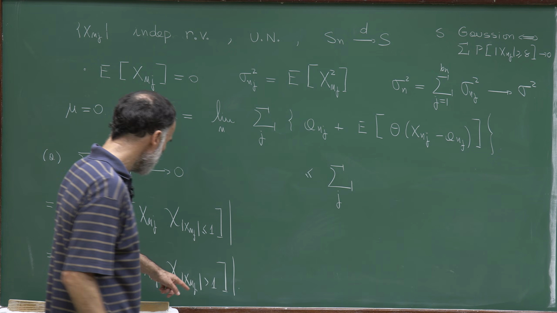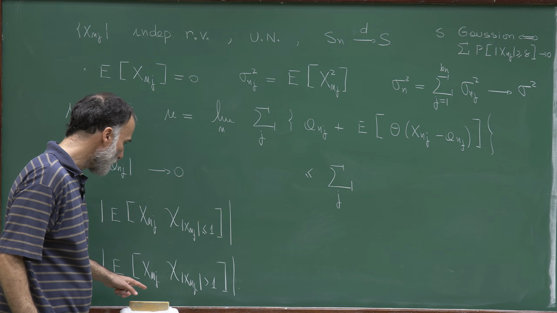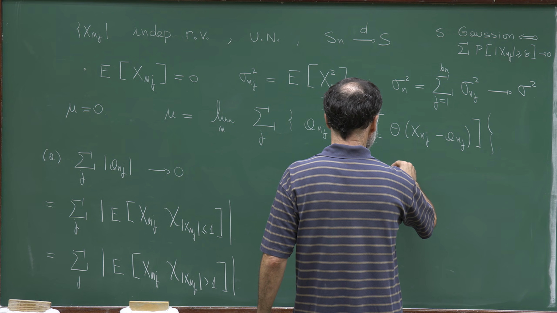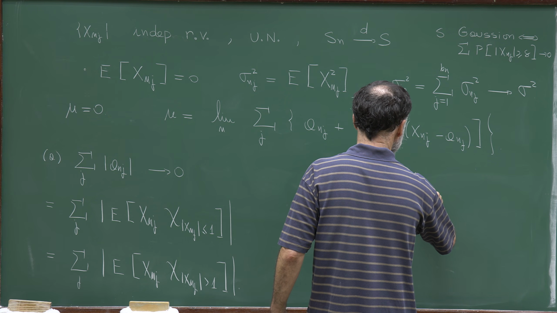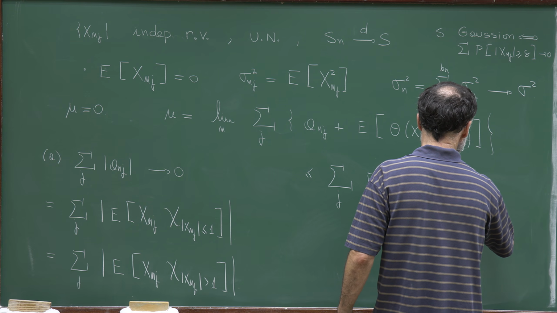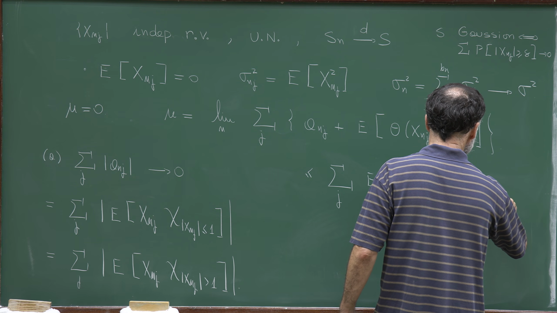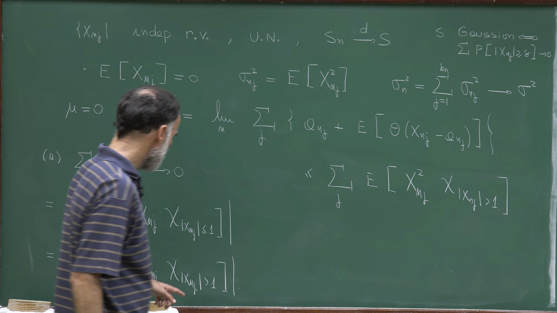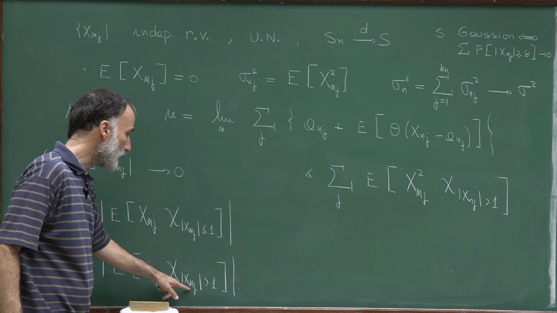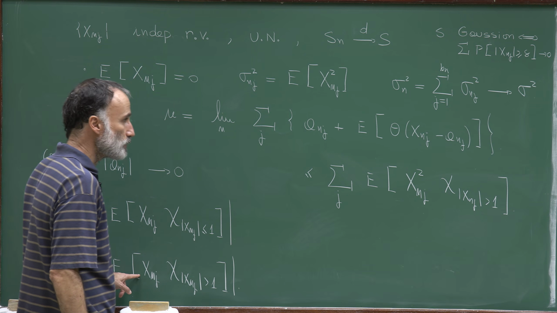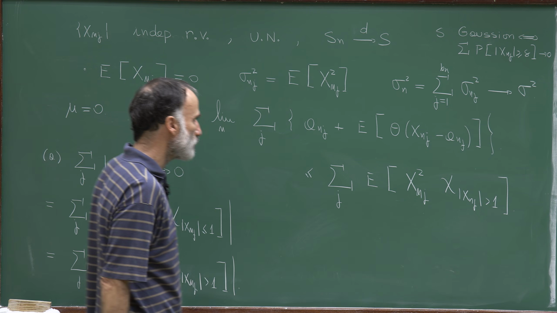You see, on this set, 1 is bounded by x_{n,j}, so I can multiply everything by x_{n,j} to get that this is bounded by x_{n,j} square times the indicator that x_{n,j} is larger than 1. Right, because 1 is bounded by x_{n,j}, so I just multiply this quantity in this set by x_{n,j}, which is larger than 1, to get an upper bound.